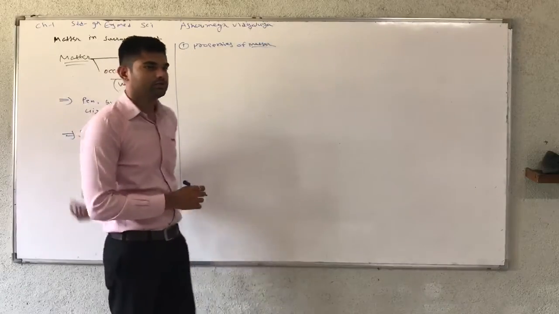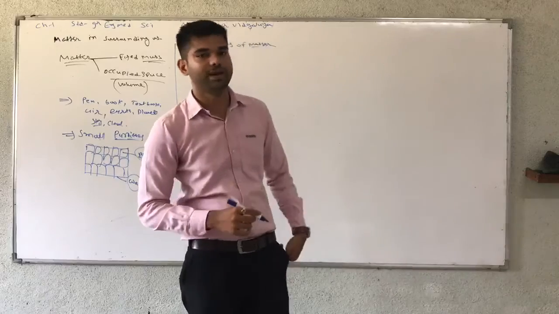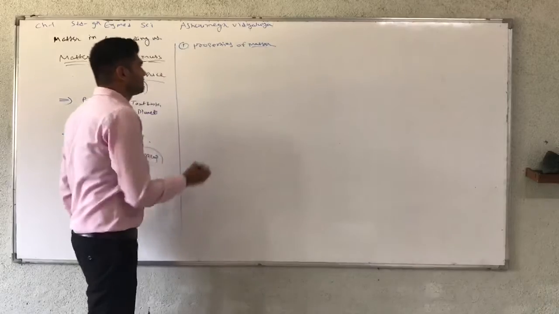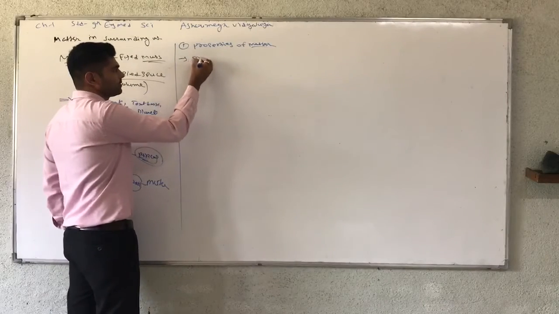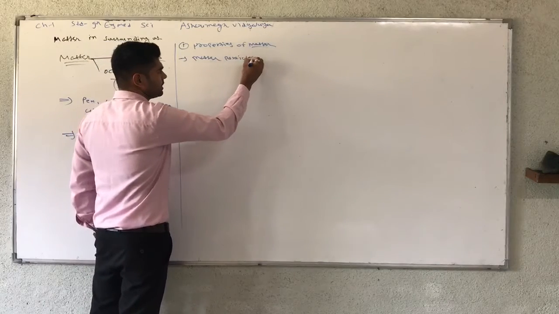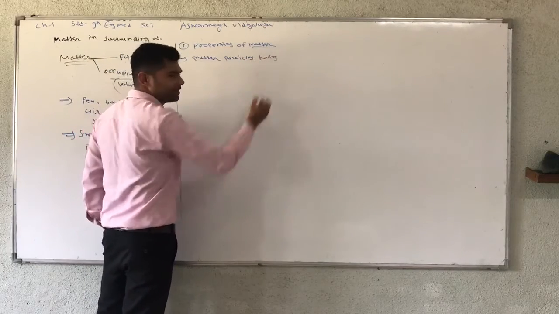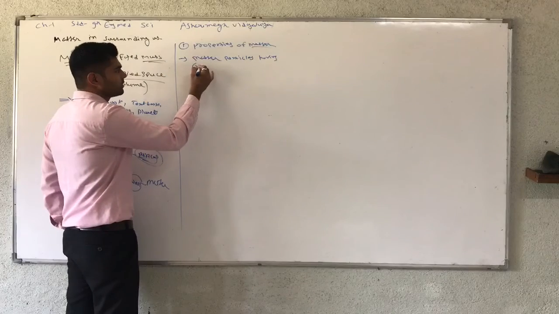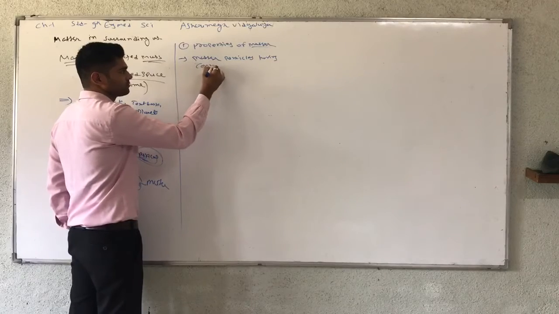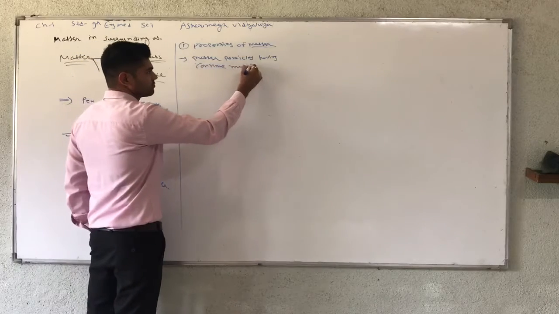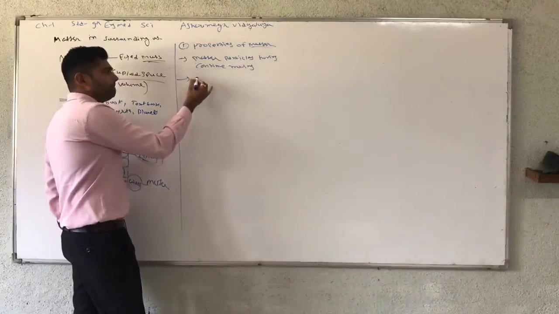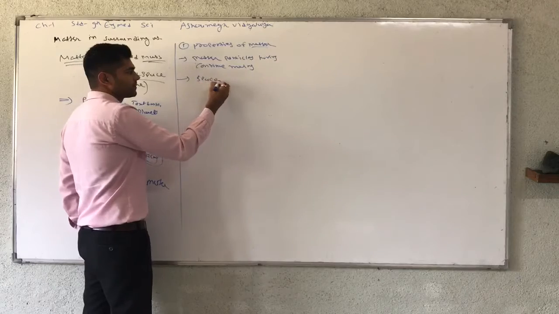The first property of matter is that matter particles are continuously moving. The second is the space between them.